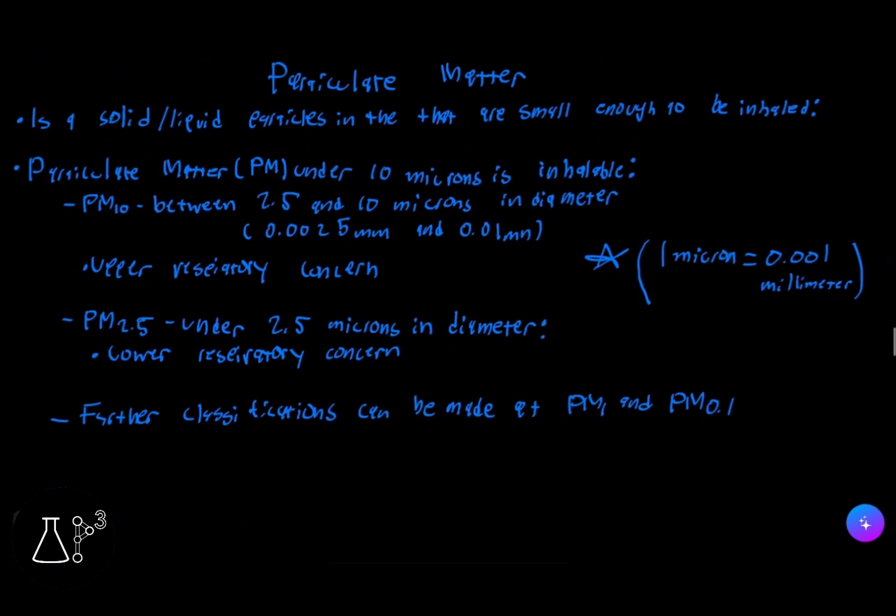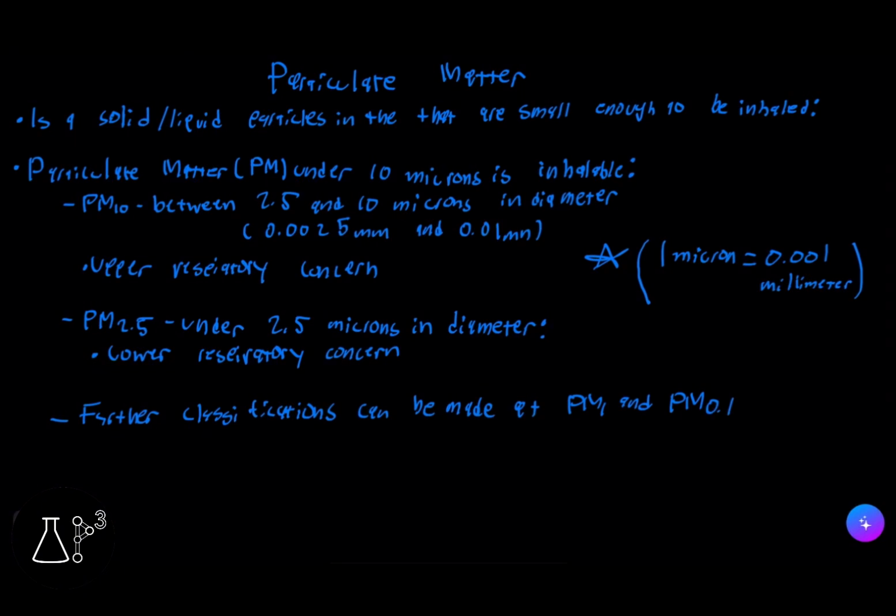Now we're going to talk about particulate matter. Particulate matter is a solid or a liquid in particles that are small enough to be inhaled. Particulate matter, or PM, is inhalable when it is under 10 microns. So you have PM10, which is between 2.5 and 10 microns in diameter, or 0.0025 mm to 0.01 mm. That's another way to write it.